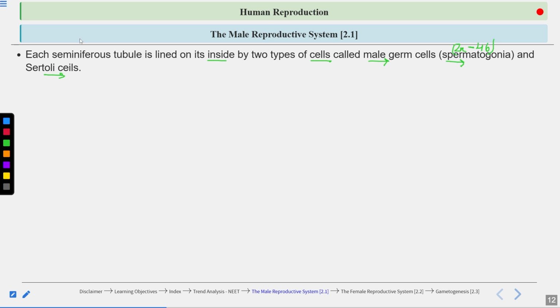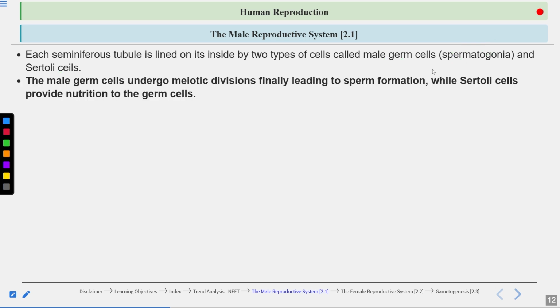Then Sertoli cells are also present. What is the role of Sertoli cells? Sertoli cells provide nourishment to the male germ cells. The male germ cells, which are spermatogonia, undergo meiotic divisions, finally leading to sperm formation, while Sertoli cells provide nourishment to the germ cells.